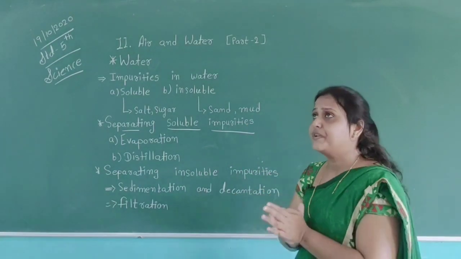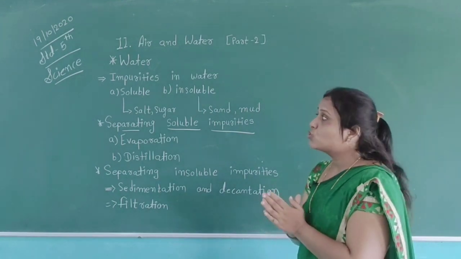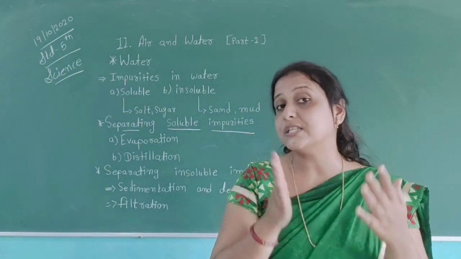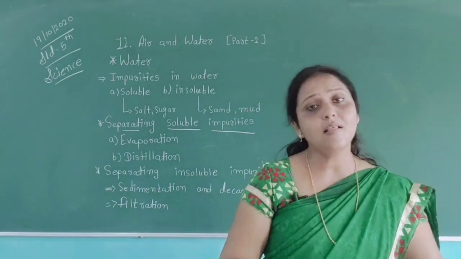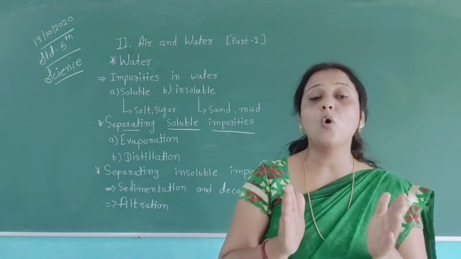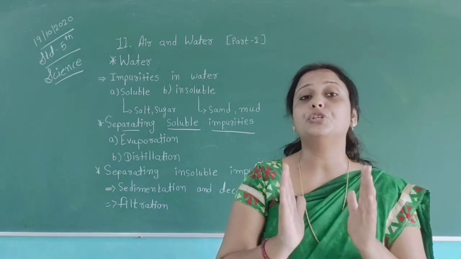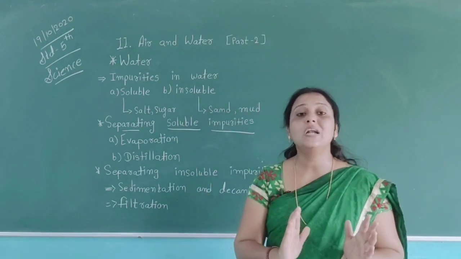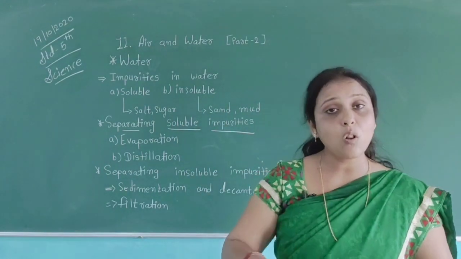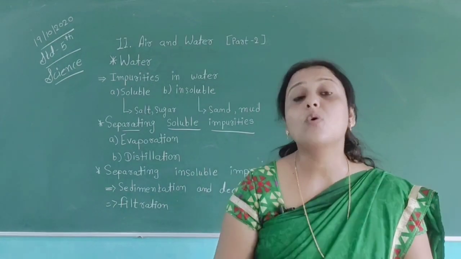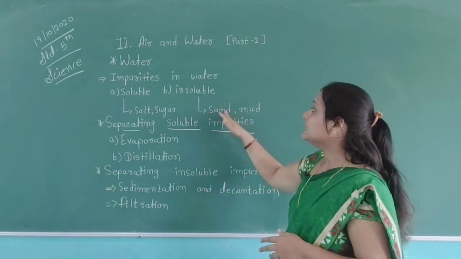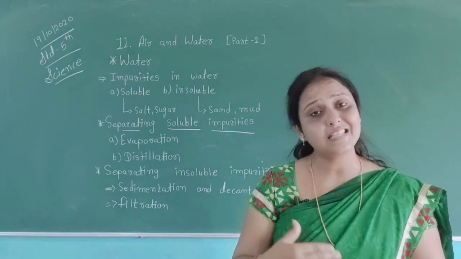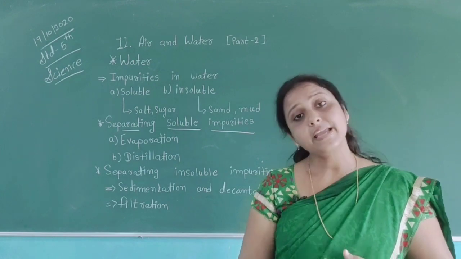Water, we do not always get clean water, so we have some impurities in water. There are two types of impurities. Which two types? Soluble and insoluble. Now you are clear about the words soluble and insoluble. Salt and sugar easily dissolve in water, so they are called soluble impurities. And sand and mud are insoluble impurities because they cannot dissolve in water easily.